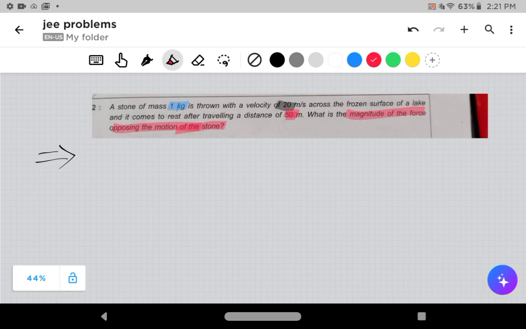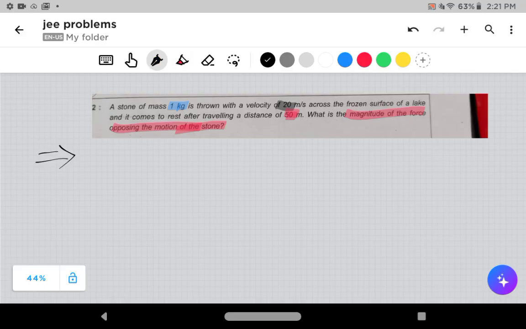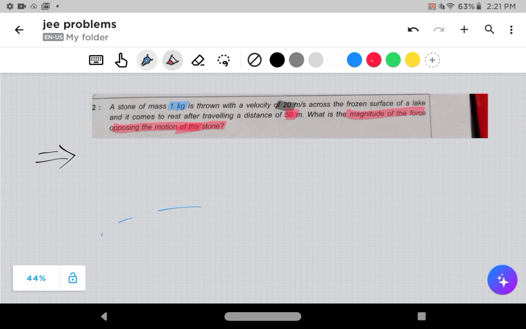Nice. I guess many of you will get the scenario because this is not that tough. So what is given in the question? A stone of mass 1 kg is thrown with a velocity of 20 meters per second. Just imagine this as a lake. If this is a lake,